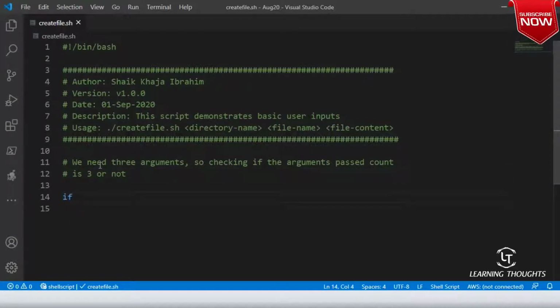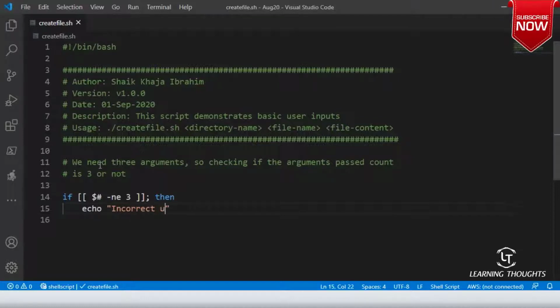So I'll execute if $#, not equals to 3, then echo incorrect number of arguments passed, usage.